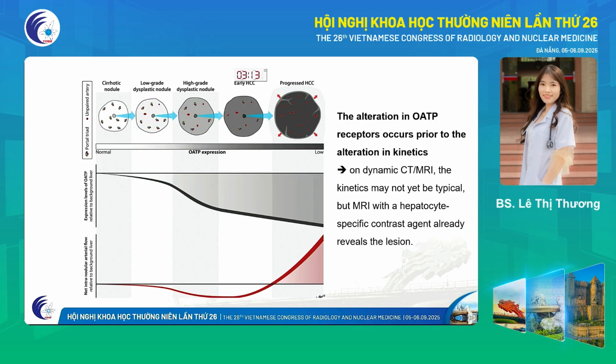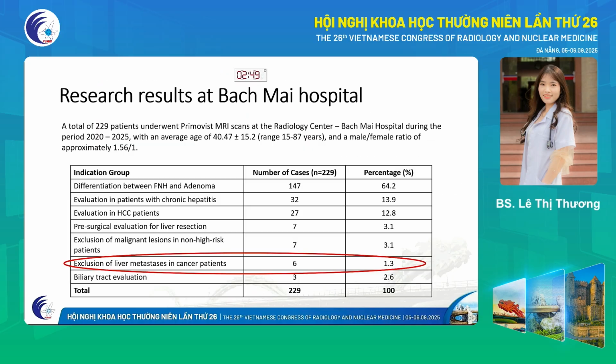So, regarding the role of early diagnosis of HCC in patients with chronic hepatitis, metabolic and molecular alterations occur prior to morphological and vascular dynamic changes. On dynamic CT or MRI, the kinetics may not yet be typical, but MRI with a hepatocyte-specific contrast agent already reveals the lesion. Another important goal of MRI with Primovist is that in a patient with primary extrahepatic malignancy presenting with liver nodules, differential diagnosis is important.